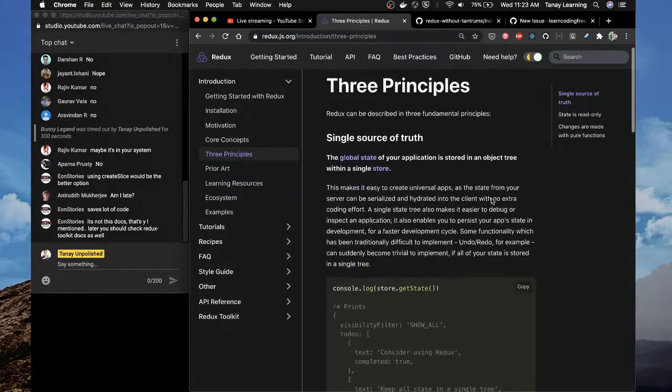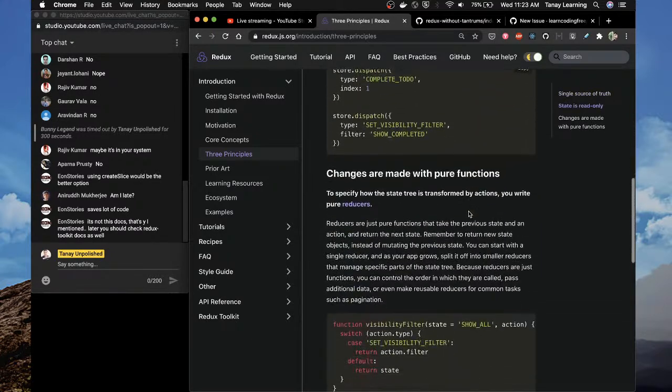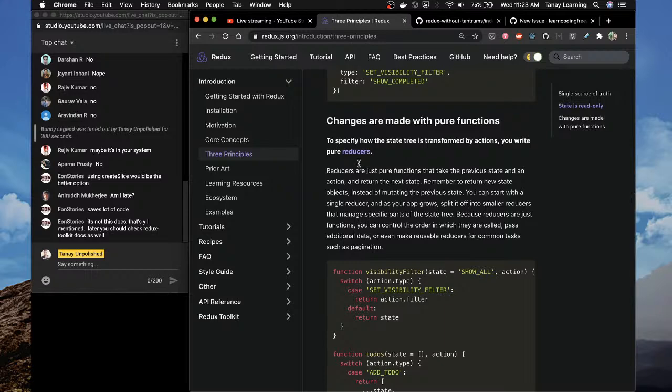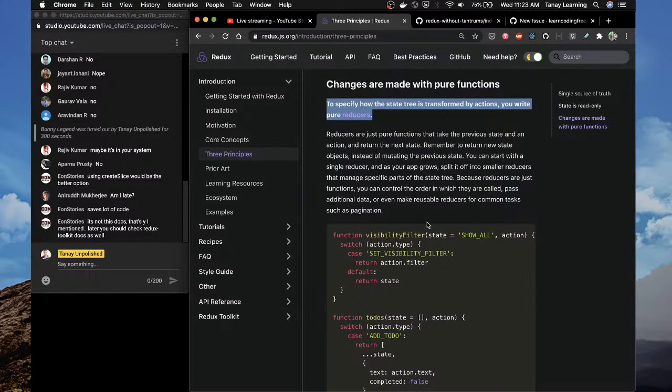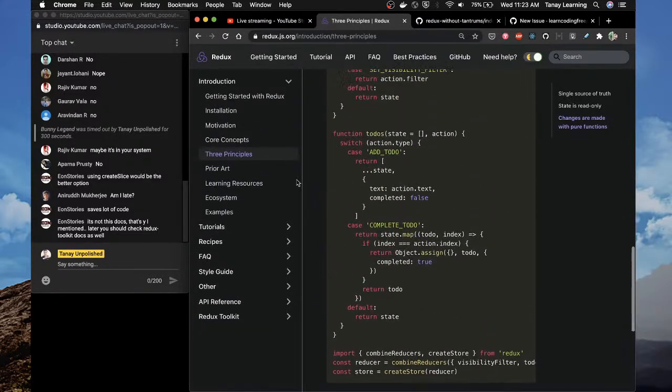So there are three things, right? The three principles: single source of truth, state is read only, changes are made with pure functions. Sometimes you write pure reducers. Yes. Reducers are just pure functions, remember. Cool. Okay, this makes sense. Prior art, learning resources, ecosystem.